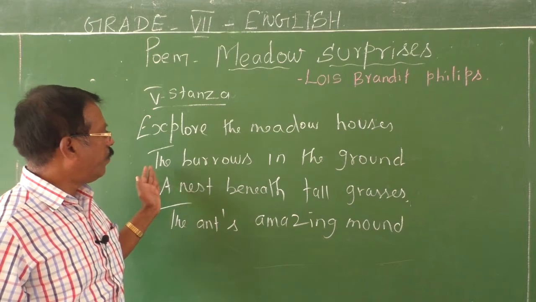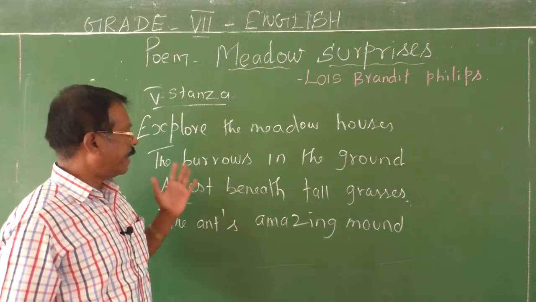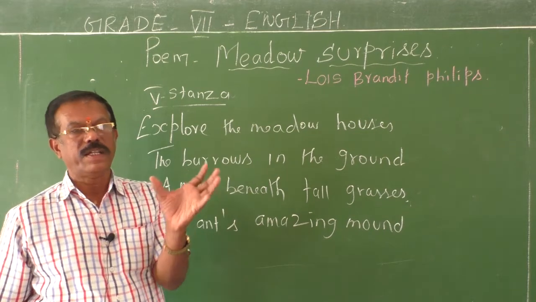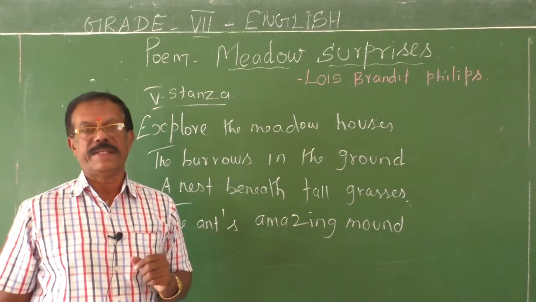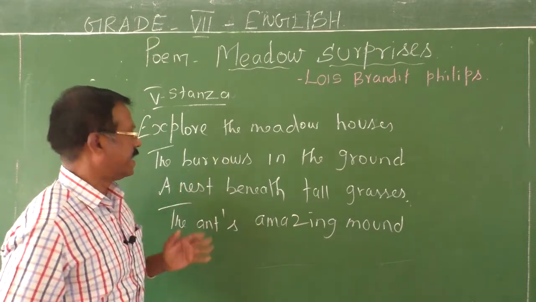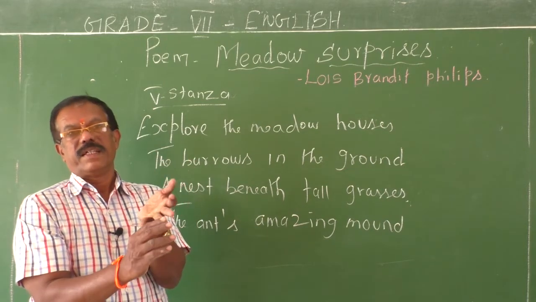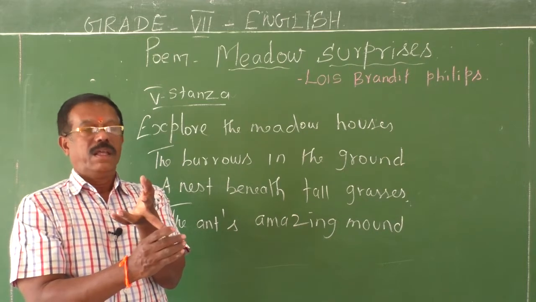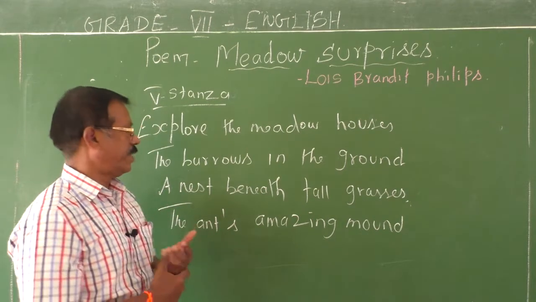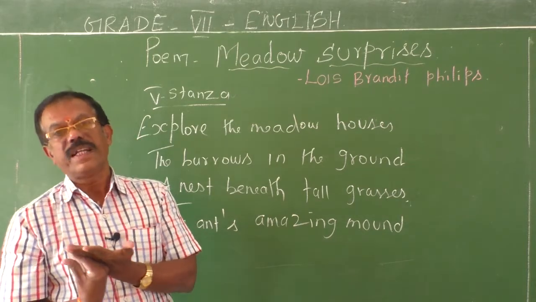Okay. And if you explore the meadows, you can find the burrows on the floor. They are the dwelling places on the ground, the dwelling places of small animals like rabbits. And if you go still further deep into the meadows, you can see some nests which may be made by insects like dragonfly, butterfly, wasp beneath the tall grasses. They are the dwelling places for such small insects.